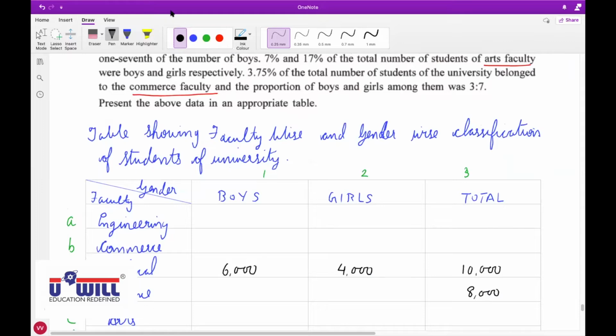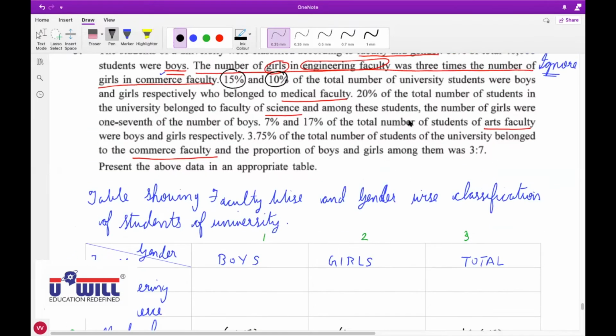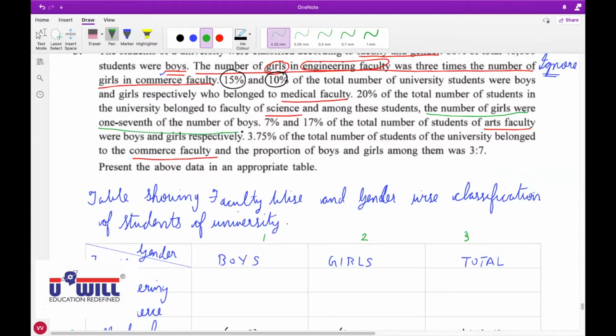How will you do this? Okay, raise your hand who all have seen the lecture and are able to identify. How will you solve this information that the number of girls were 1/7 of the number of boys?